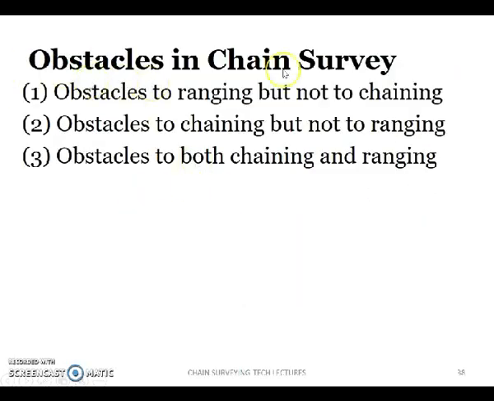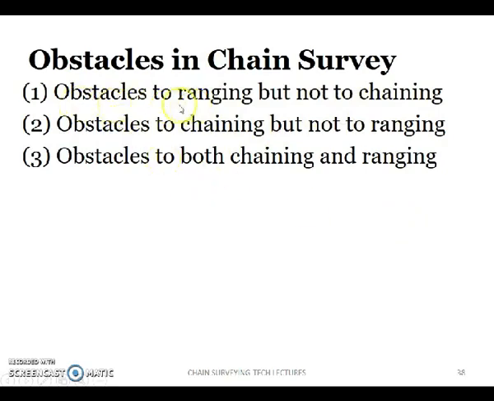Next, obstacles to chain survey. As we have already discussed, chain survey is not usually done in undulated or uneven areas. Usually it is done on flat lands only. But if there is an obstacle, suppose a river, a pond, a hill or a building comes in between, how do we carry out the survey? This we have to see.